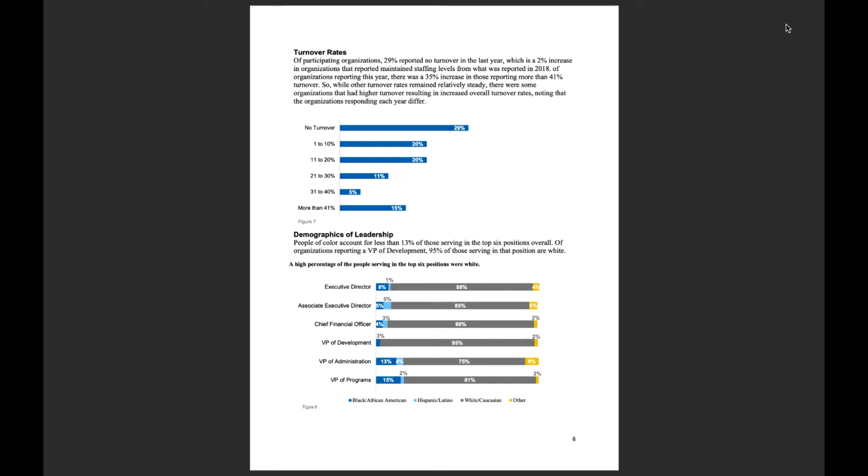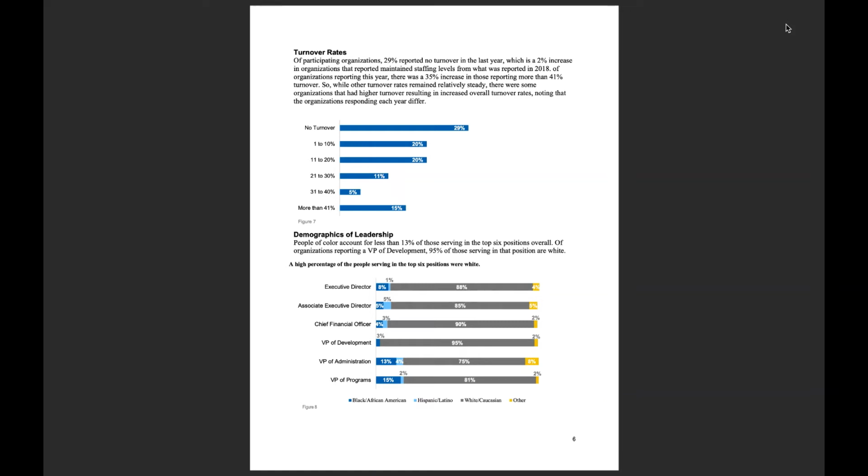Next, we look at turnover rates. So we look at the turnover rate every time and compare it to the last time we offered the survey. So this year in 2020, of those organizations participating, 29% reported no turnover in the last year, which is a 2% increase in organizations that reported maintaining their staffing levels from what was reported in 2018.